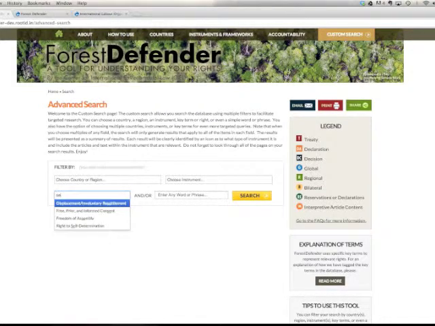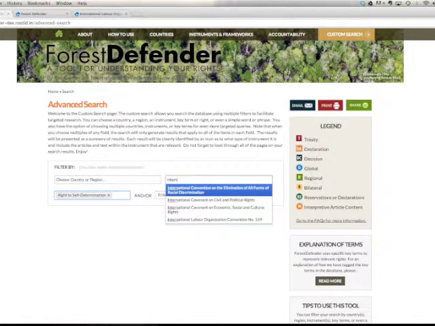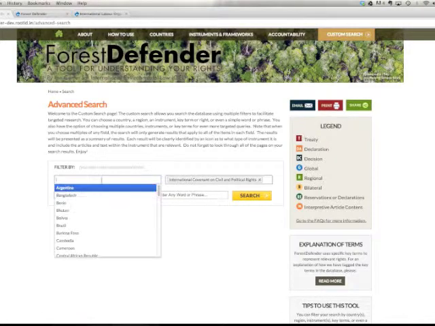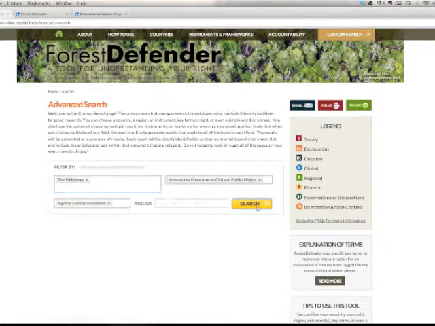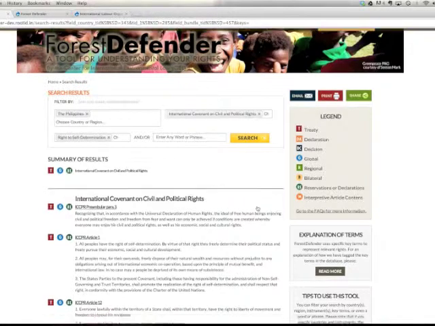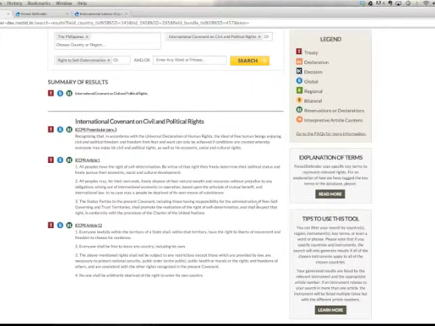Let's try one now. Let's look for the right to self-determination in the International Covenant on Civil and Political Rights, also known as ICCPR, and in the country of the Philippines. Do we get any results? Is ICCPR applicable to the Philippines, and does it cover the right to self-determination? Yes. Both seem to be the case. Our results suggest that there are 3 places within the ICCPR that speak to self-determination: the preambular paragraph, as well as in Articles 1 and 12.